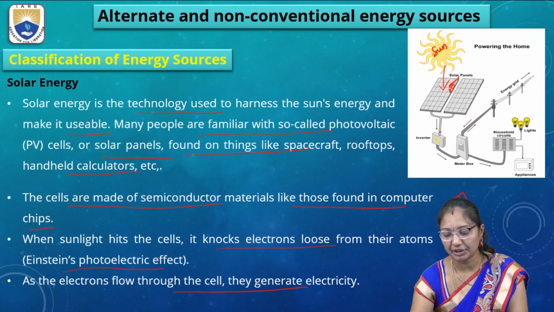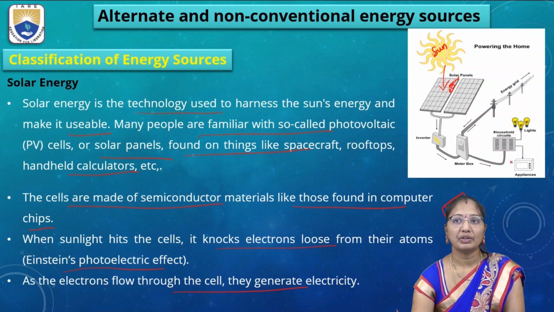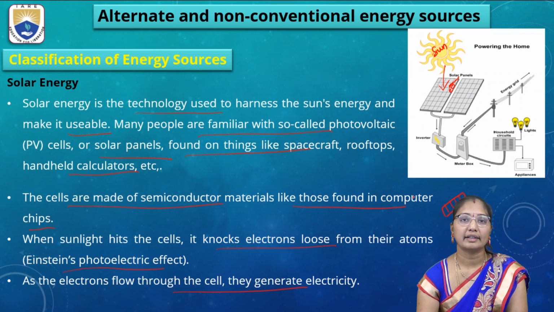So this is converted through the inverter, meter box, energy grid or household circuits, and goes to any appliances in the household. So in this way, this solar energy works.